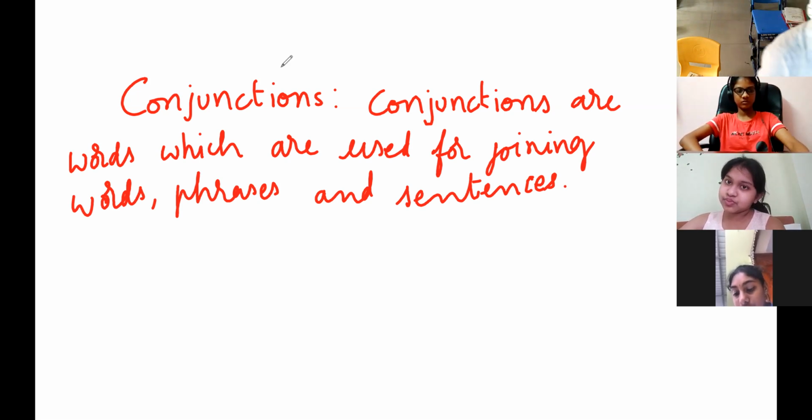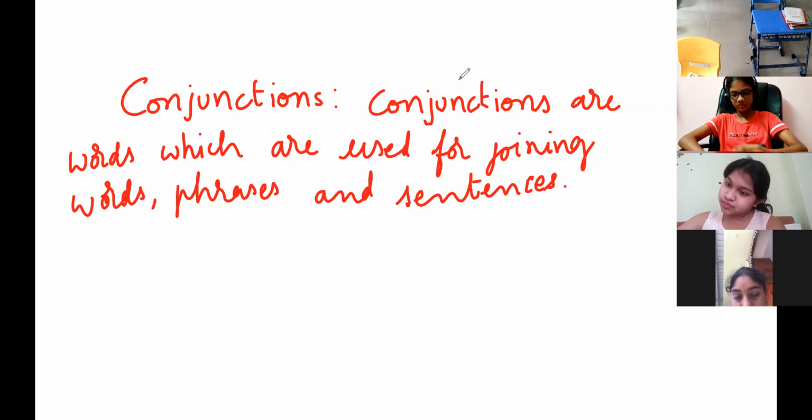Clear? So now let's find out some examples, how you need to identify conjunctions in the sentence. For example, Trisha likes to read.